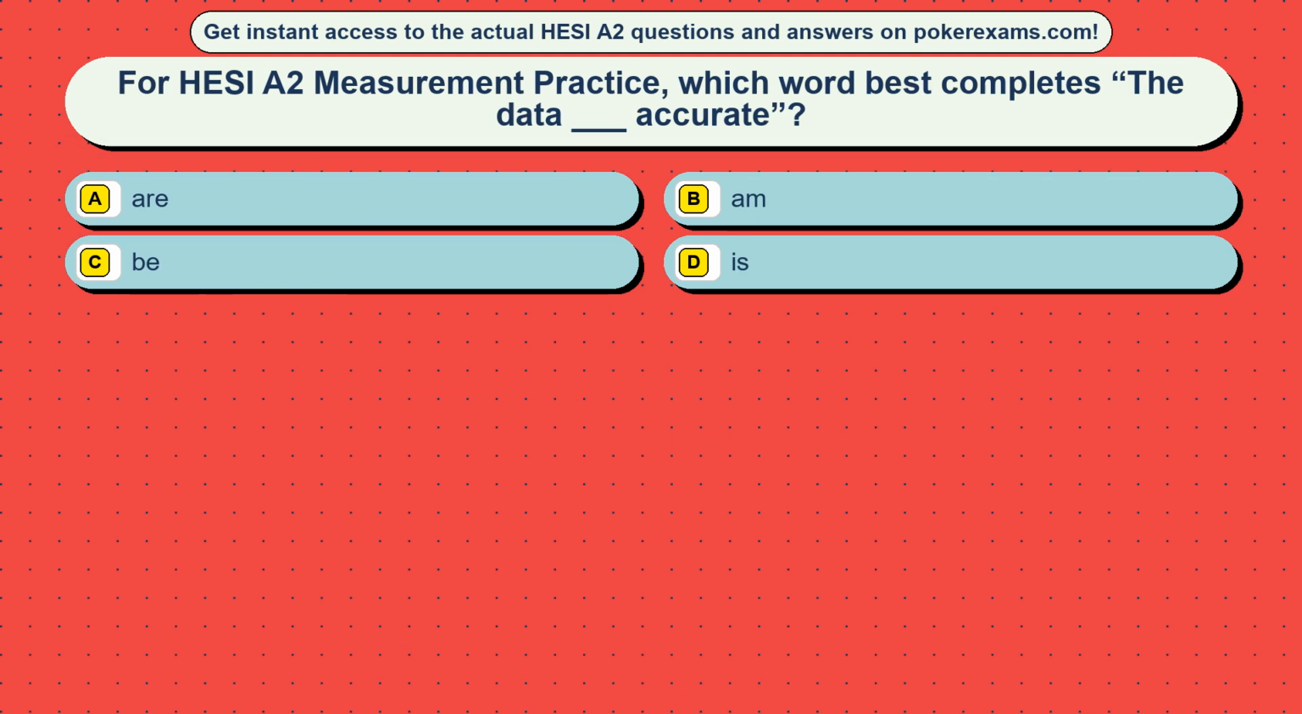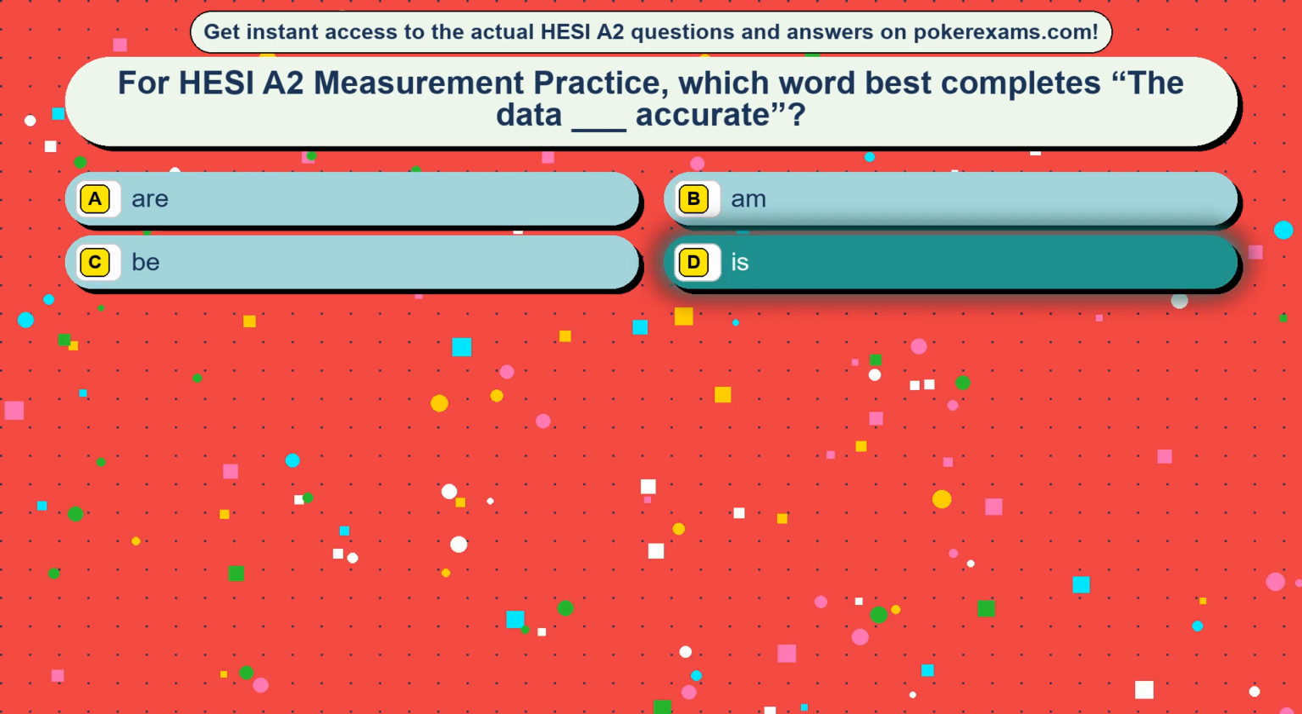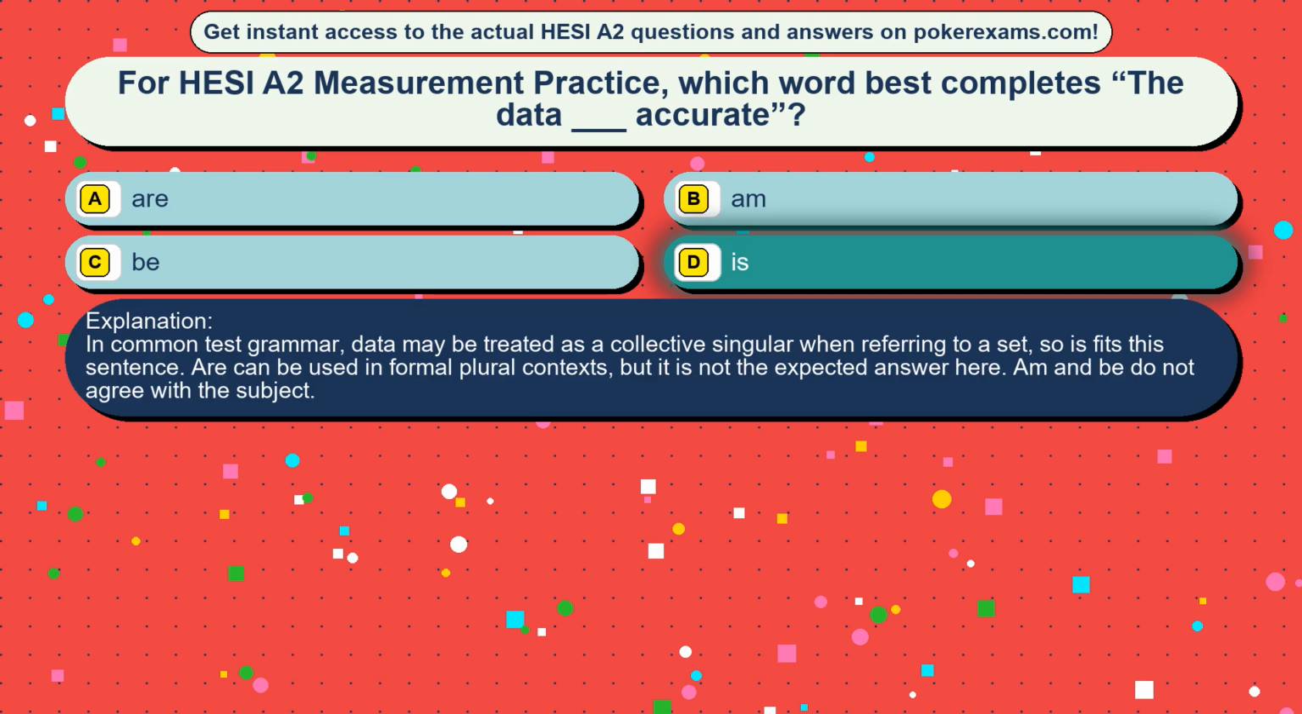Question 22. For HESI A2 measurement practice, which word best completes the data blank accurate? Option A, are. Option B, them. Option C, be. Option D, is. The correct answer is option D, is. In common test grammar, data may be treated as a collective singular when referring to a set, so is fits this sentence. Are can be used in formal plural contexts, but it is not the expected answer here. A, B, and C do not agree with the subject.